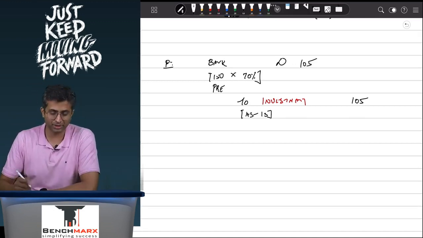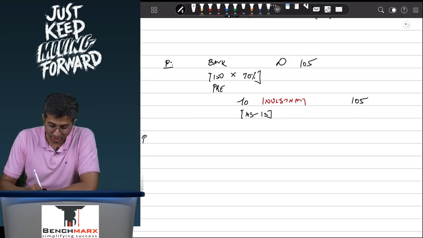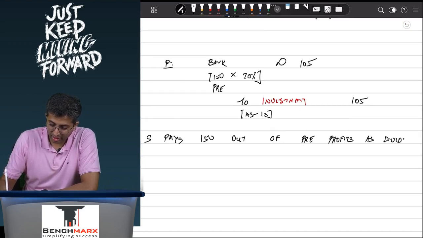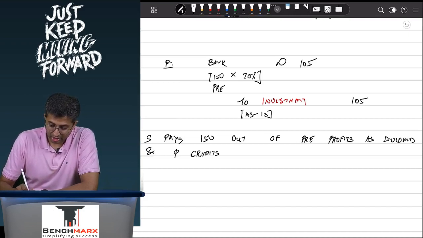But more often than not, what will happen is the question will tell you that let us say that S pays 150 out of pre-acquisition profits as dividend and P credits the amount received to the P&L.